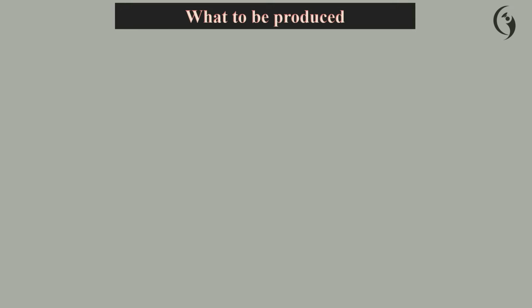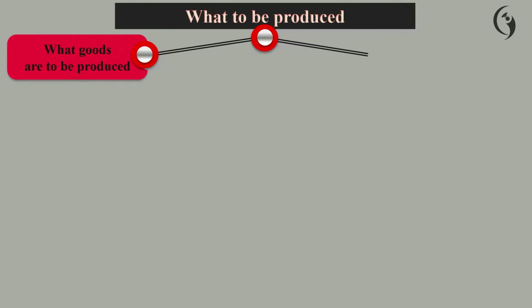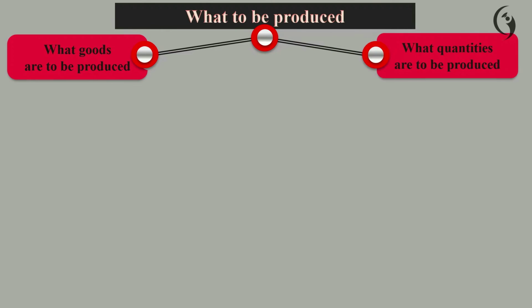Here, "what to be produced" means an economy faces two problems: what goods are to be produced, and what quantities are to be produced. Why do these two questions arise?